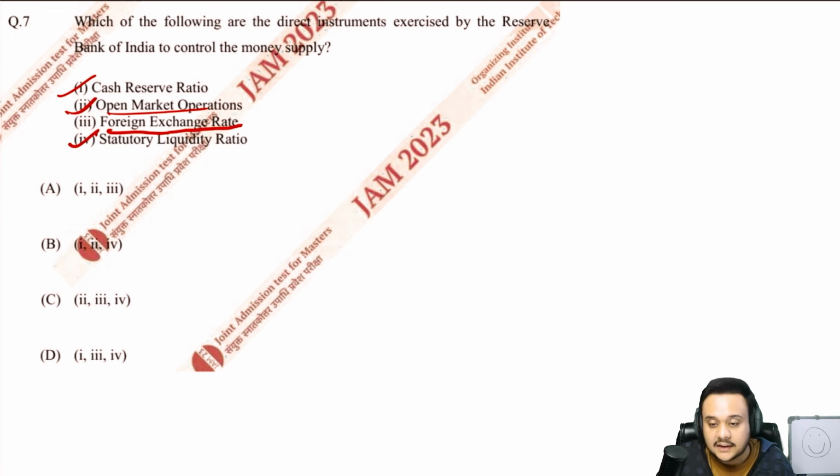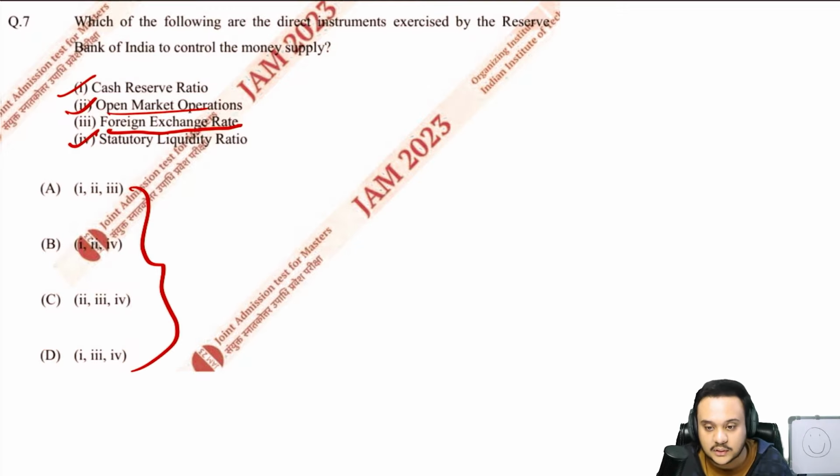So that is why you know that in order to maintain the exchange rate at a level, sometimes the RBI does sell or buy the rupee or the dollar, right? So there is definitely some level of control over the money supply. But is it a direct instrument to control the money supply? Even logically, just by reading these names out, you will say, because look at how the options are given.